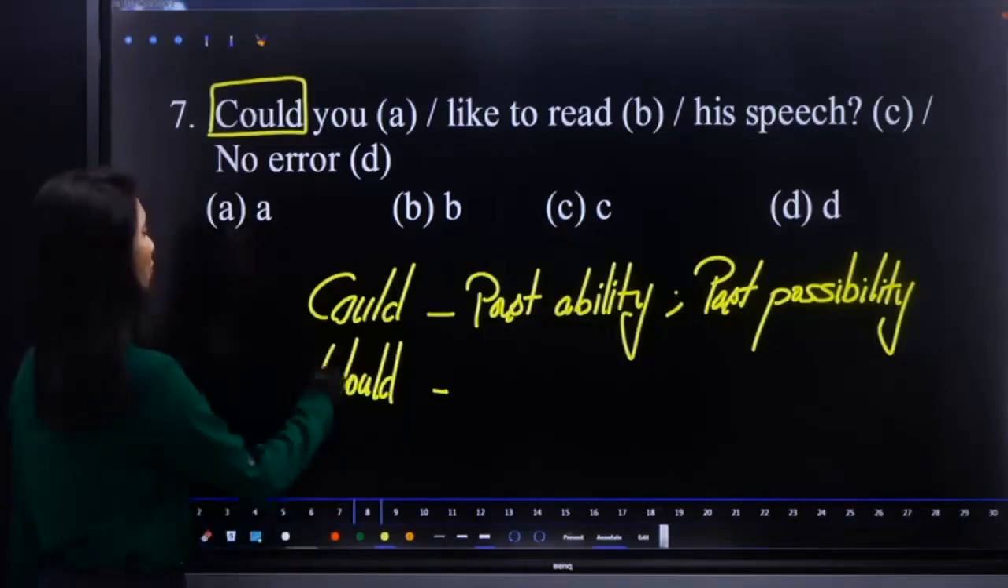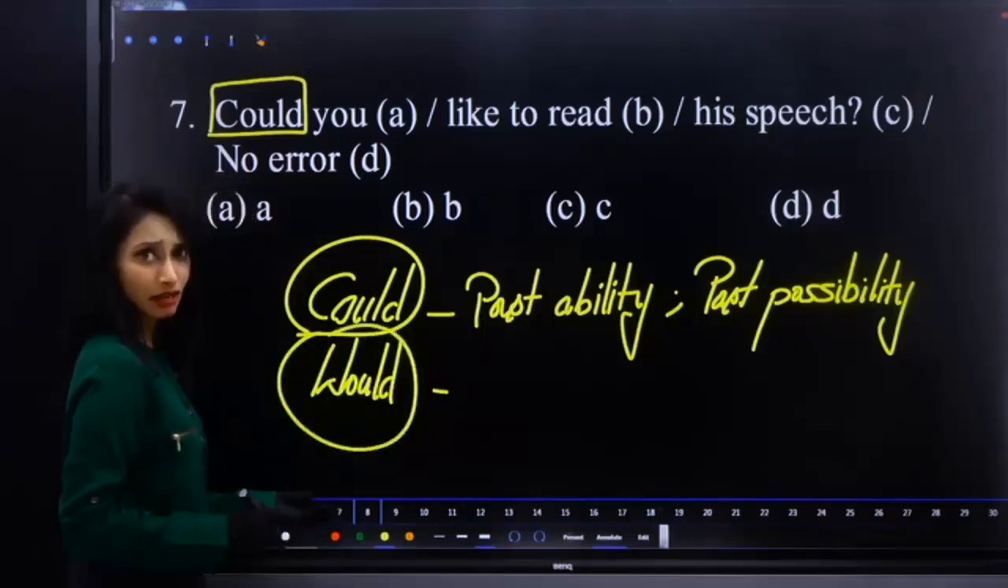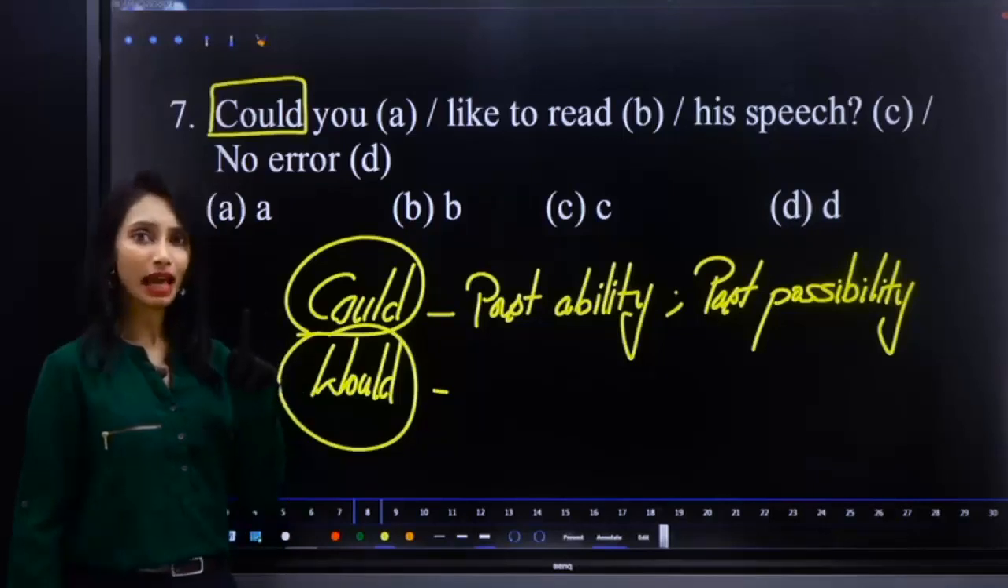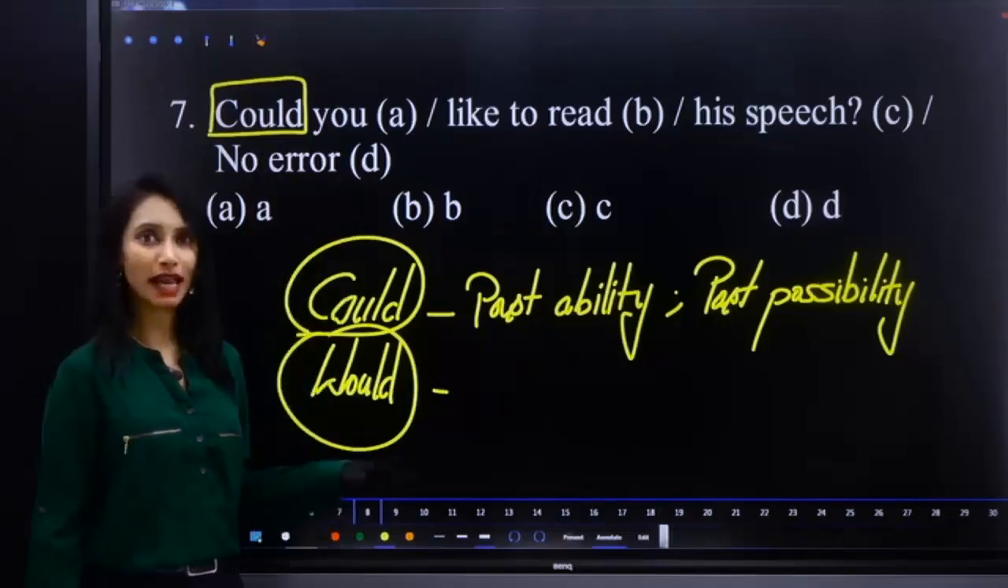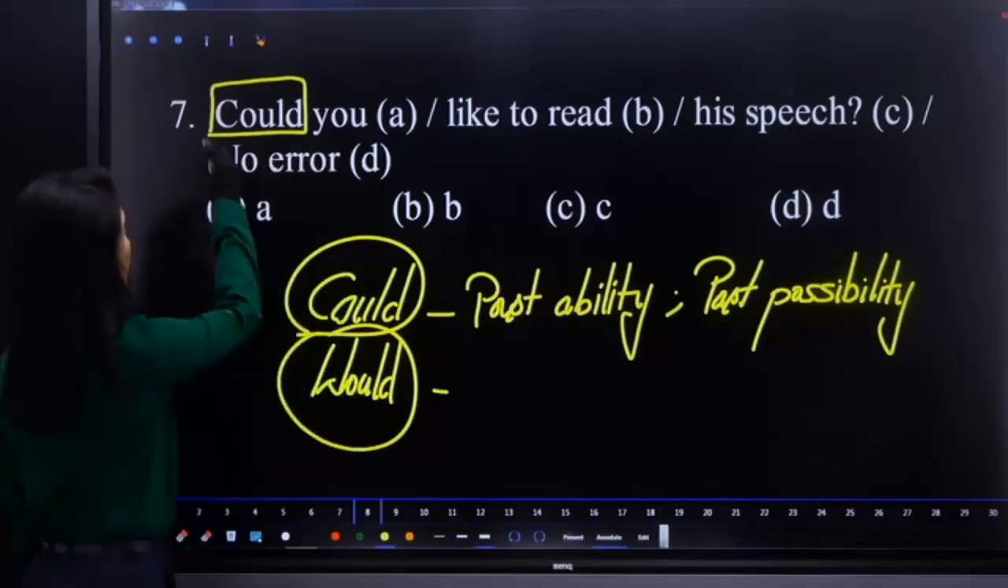So what you have to do? Replace could with would. We know would is a past form of will. So would has two different usages. One, polite request and polite expressions. Two, past possibilities. Here we asked in a polite way. So polite request or polite expression you can take. So replace could with would.